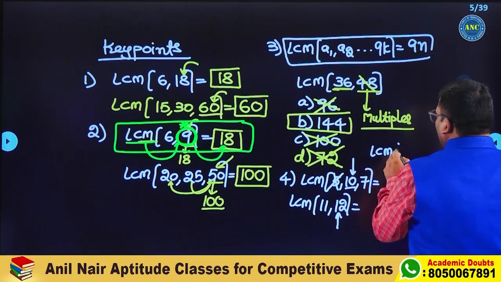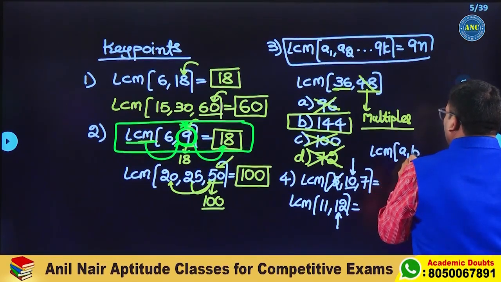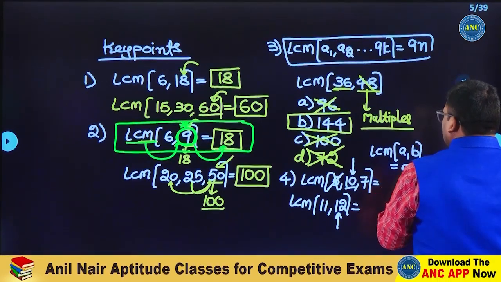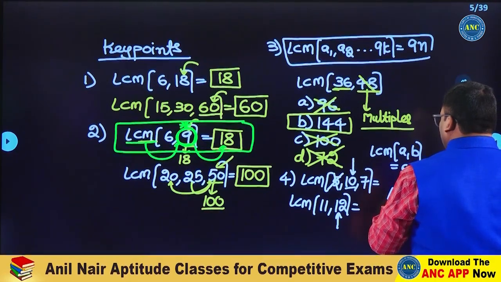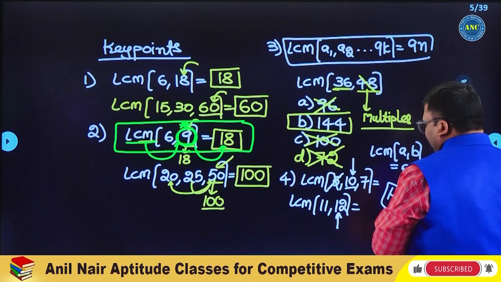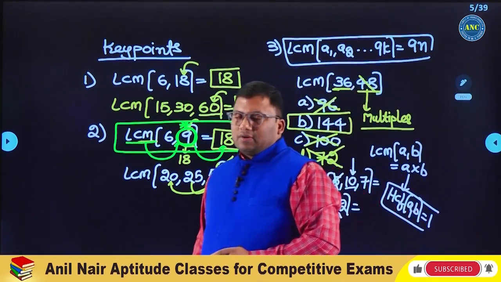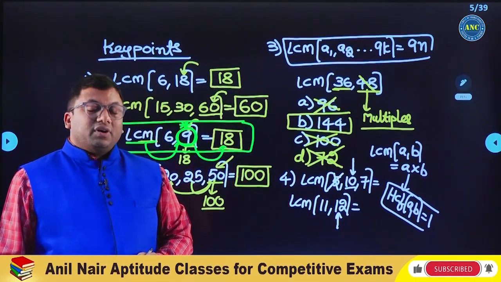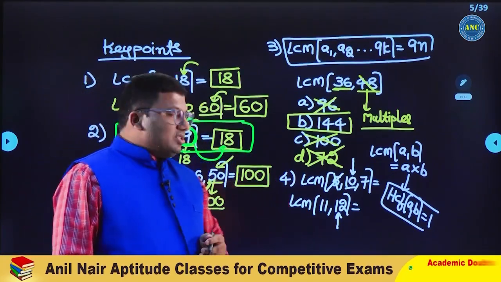LCM of A, B. If A and B are co-prime numbers, LCM will always be their product. Please write down the next point. HCF of A, B is equal to 1. LCM of co-prime numbers is always their product.